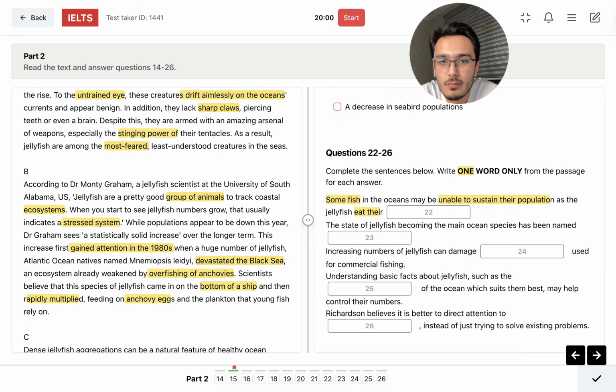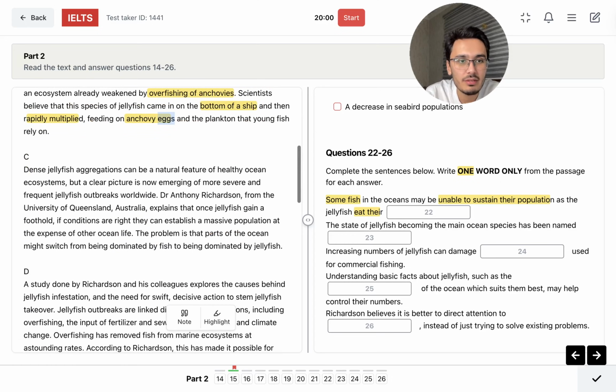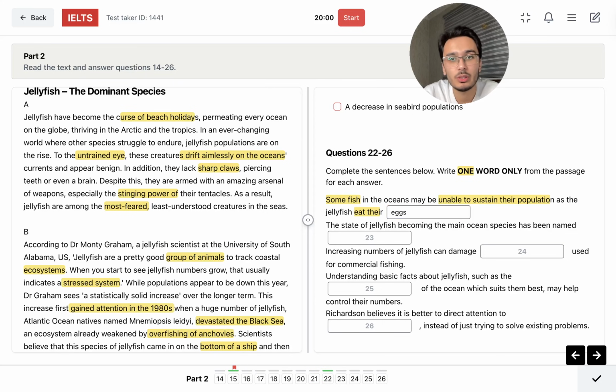Interesting, very interesting. Some fish in the ocean may be unable to sustain their population as the jellyfish eat their... Do we have any information about it? It feels like we have found one. So what about this one? Scientists believe that the species of jellyfish came in and then rapidly multiplied, feeding on anchovies and plankton that young fish rely on. Isn't it like eggs? Eat their eggs. I think it feels like the correct answer, but I'm gonna choose this one, but there may be a better answer. If I find one, then again, I'm gonna change my answer for now.